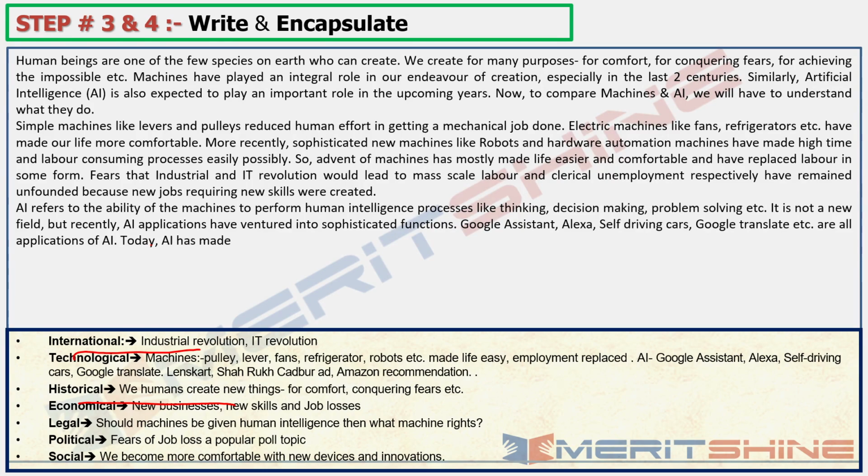AI has made, specific example, because when you give a specific example from Lenskart, Amazon, the examiner would feel that you are a person who is aware of stuff. So today AI has made it possible for Lenskart to give virtual frame trial. You must have seen it. Those who have specs, they know. These are all examples that I have seen as a user, as a customer, and I have just put it in. This is not something that I've got from reading newspapers. This is just what I have experienced as a customer.